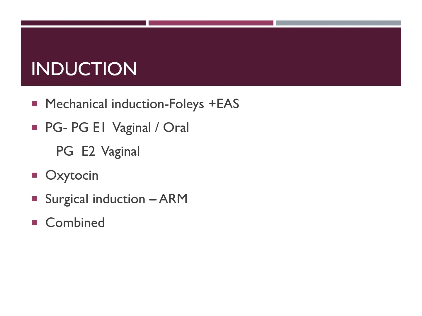When the Bishop score is between 3 and 6, the chosen agent for induction is prostaglandin. There are two types, prostaglandin E1 and E2. We commonly use prostaglandin E1, which is available in tablet form and is cheaper.